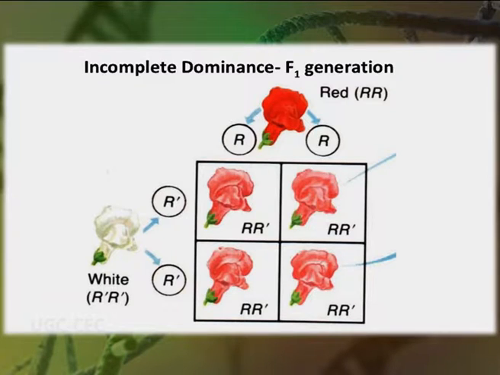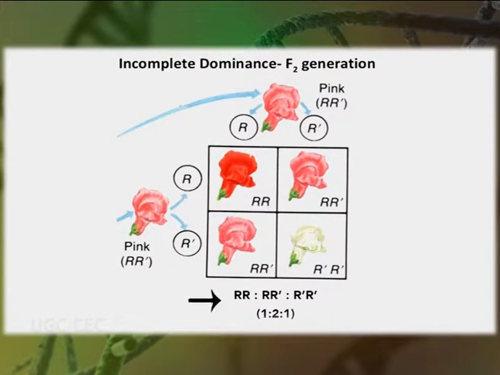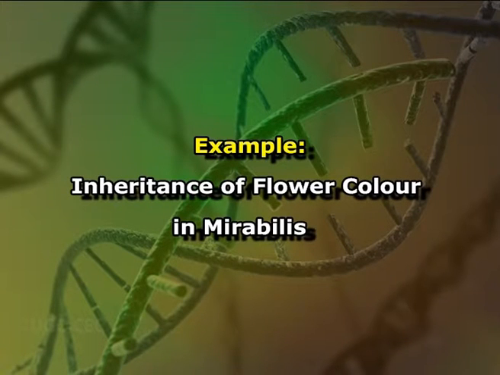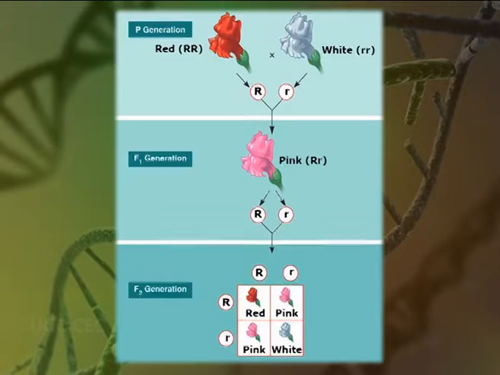In such cases, F1 heterozygotes develop phenotype intermediate between the two homozygous phenotypes. In F2 generation, the phenotype ratio matches the genotype ratio of 1:2:1. Example we glance here is of inheritance of flower color in Mirabilis. In 4 o'clock plant Mirabilis jalapa,